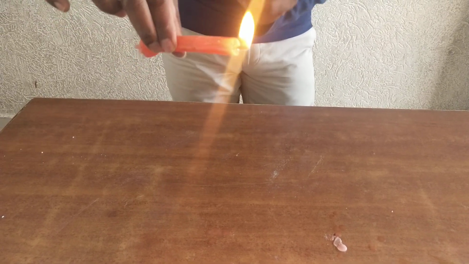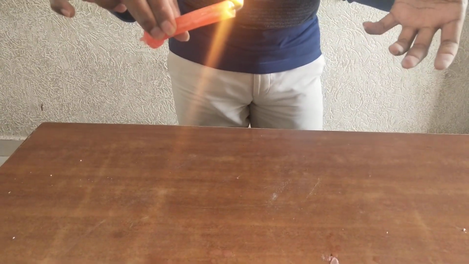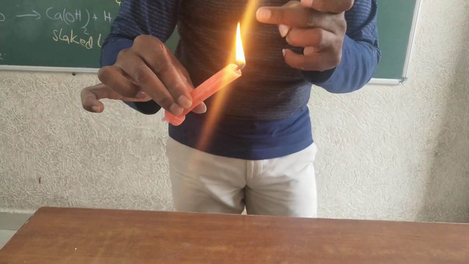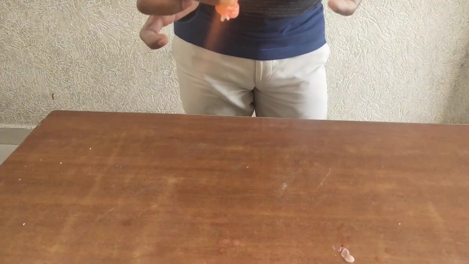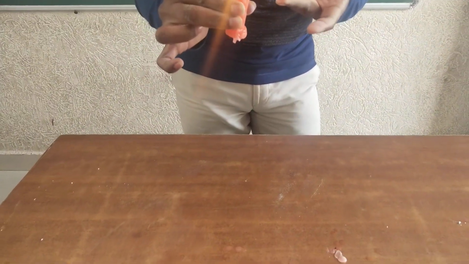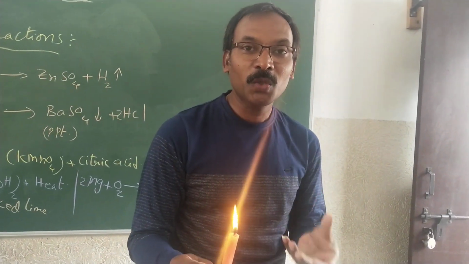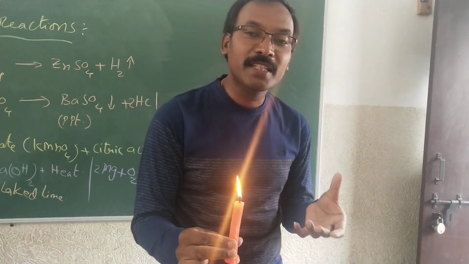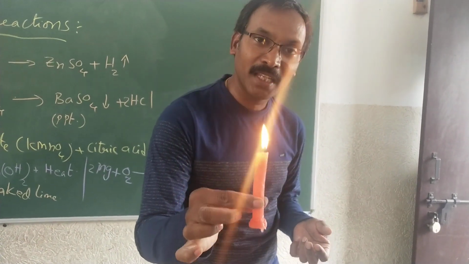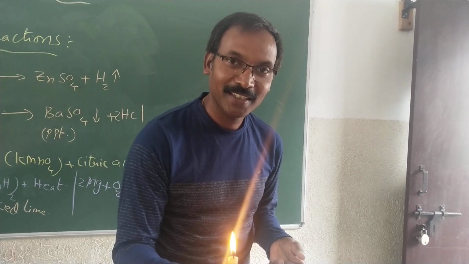Some amount of this wax is getting evaporated. So from solid to liquid and liquid to gaseous form. So this is one more example of change in the state of substances. One of the best examples of change in state of a substance is this candle. Clear children?